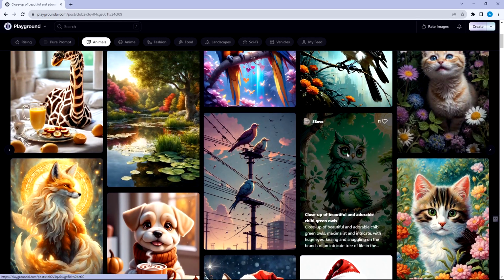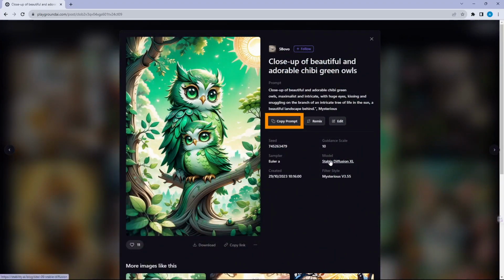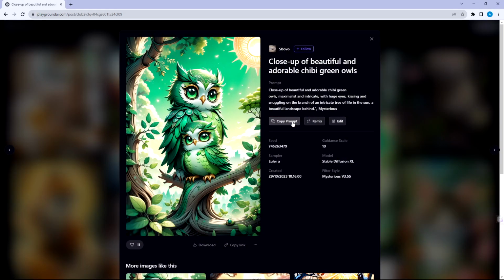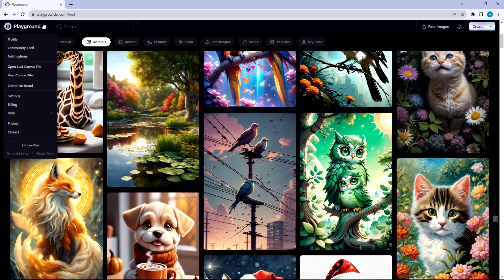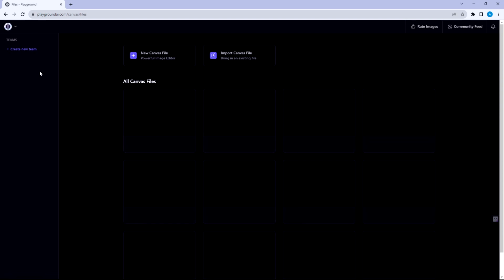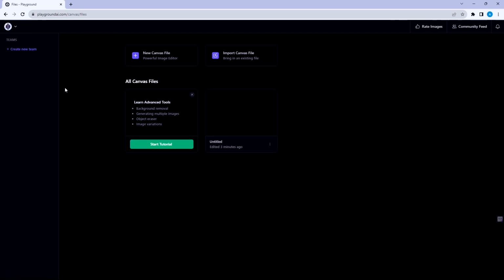To do that, click on the image and click Copy Prompt. Then the image's prompt will be copied to your clipboard. To paste it, go back to the canvas by clicking the icon in the upper left corner. Then click Your Canvas file. Then click the canvas you are working with.